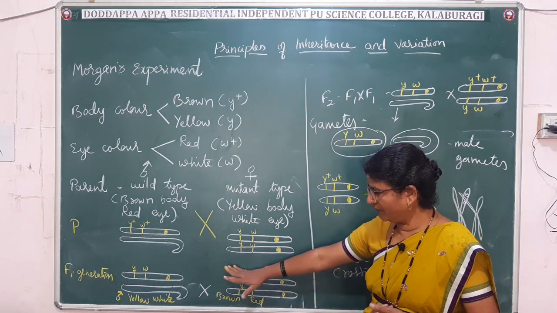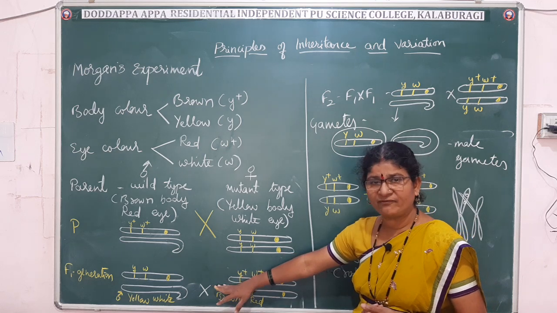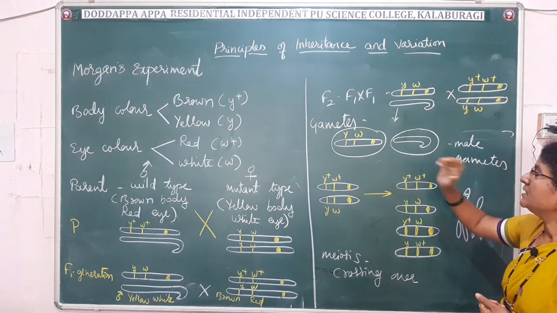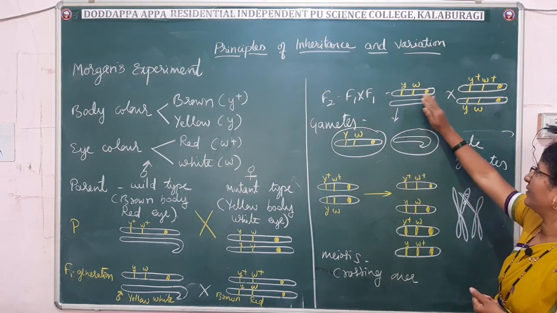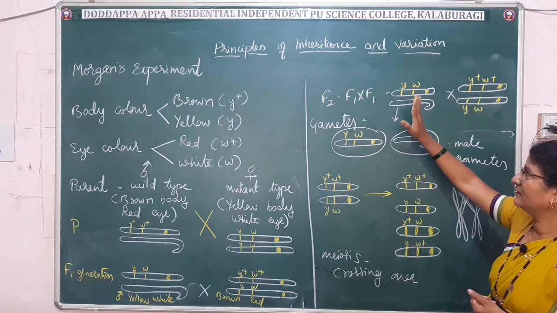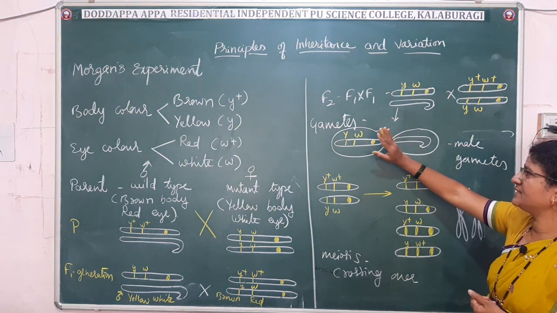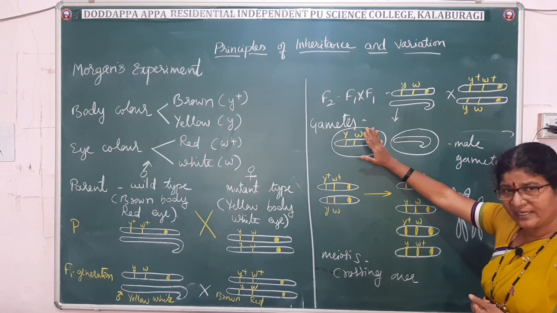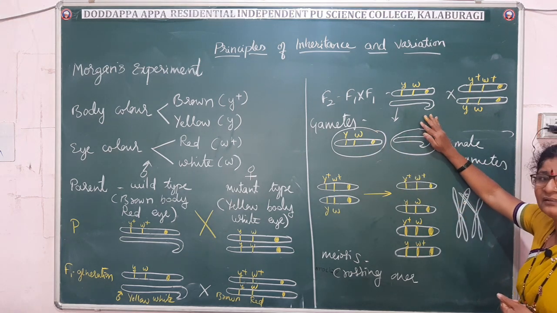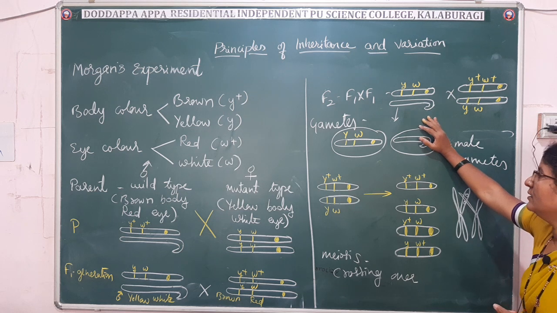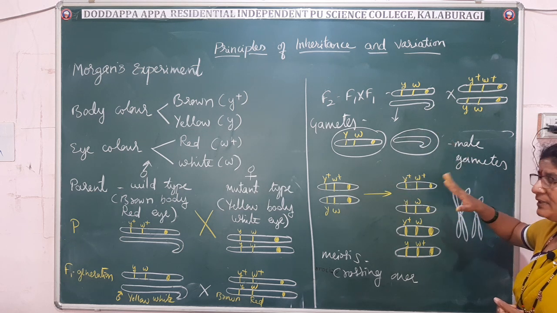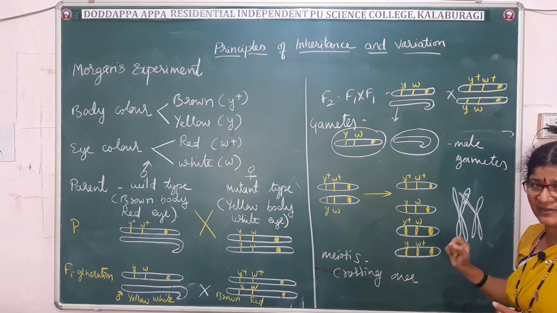So these F1 progenies are selfed among themselves to get the F2 generation. So in the F2 generation, the F1s were selfed. Here the males will give 50% of gametes having the X chromosome, and 50% of the gametes having the Y chromosome. Fine. The females will give similar kinds of gametes.